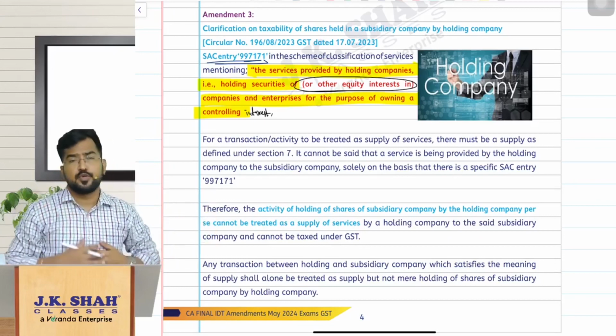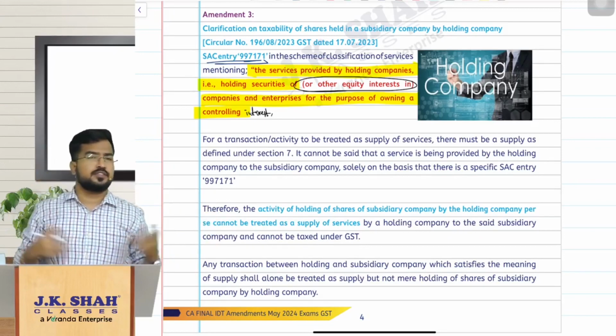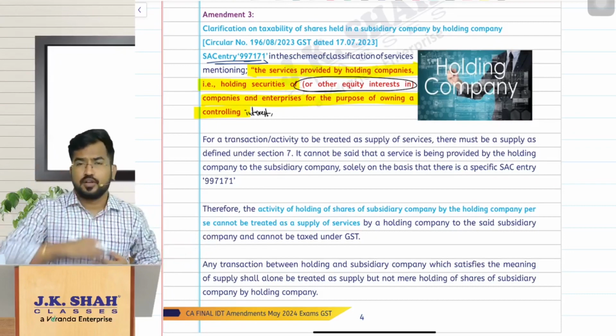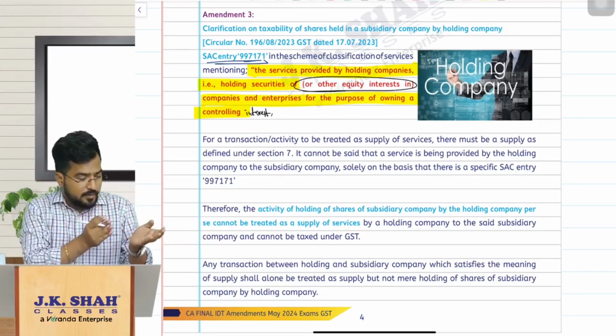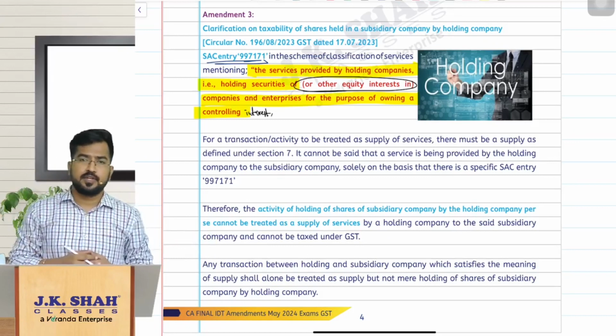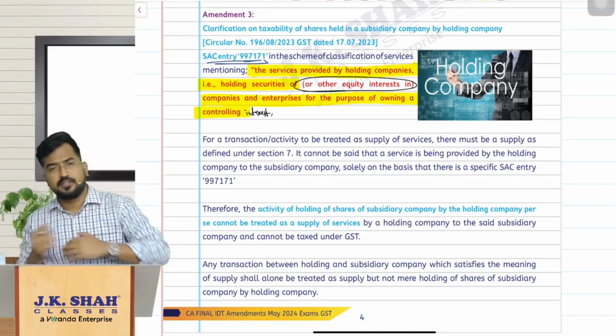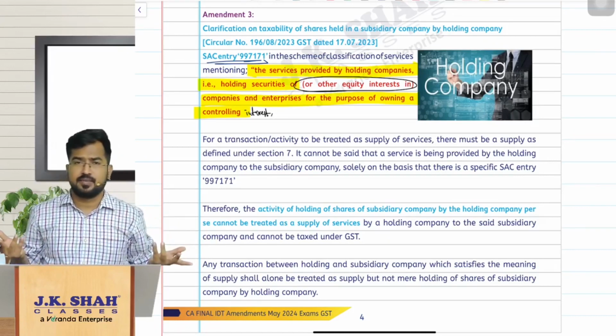Are they supplying any goods? Are they supplying any services? No. That means you cannot call it a supply. If the holding company is supplying any goods to the subsidiary company, or the holding company is supplying any services to the subsidiary company, then you can say it is a supply.